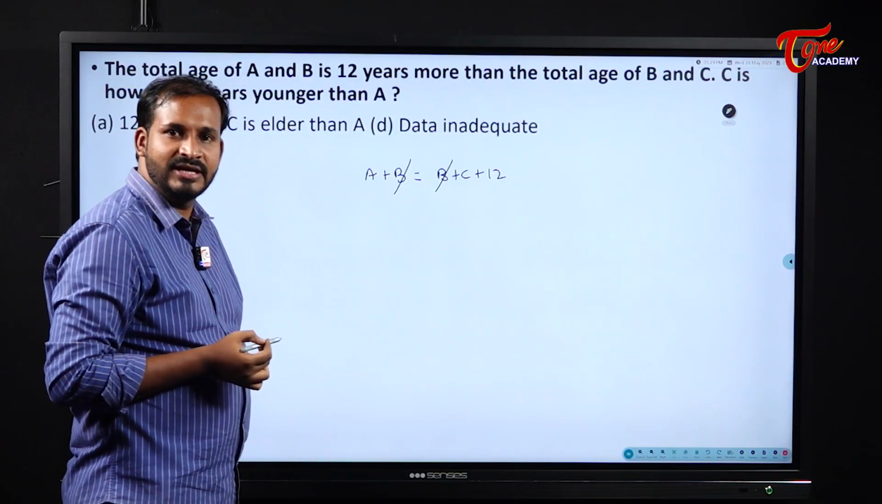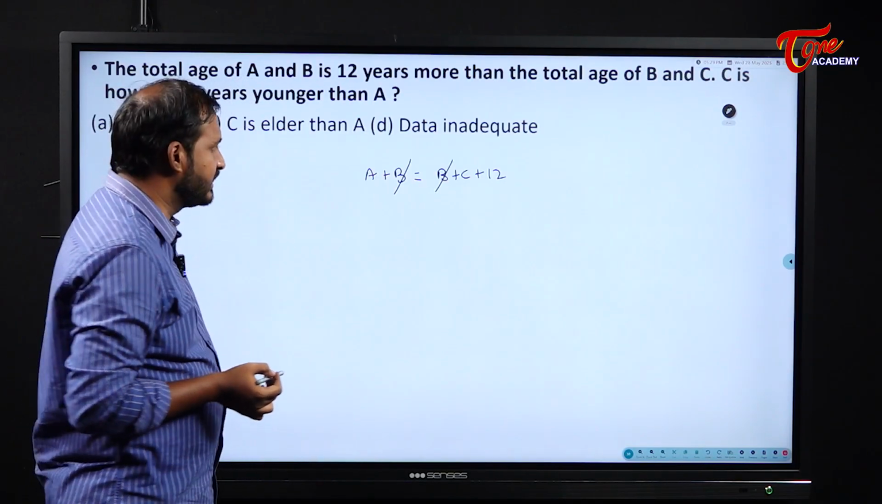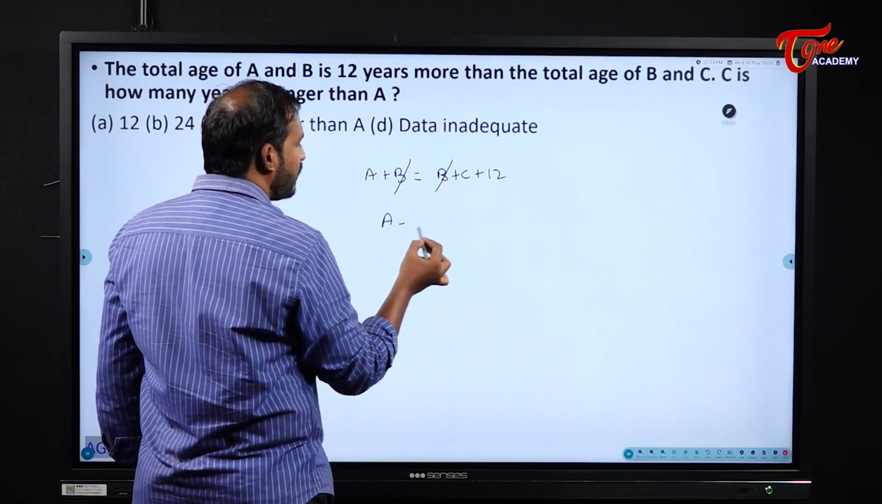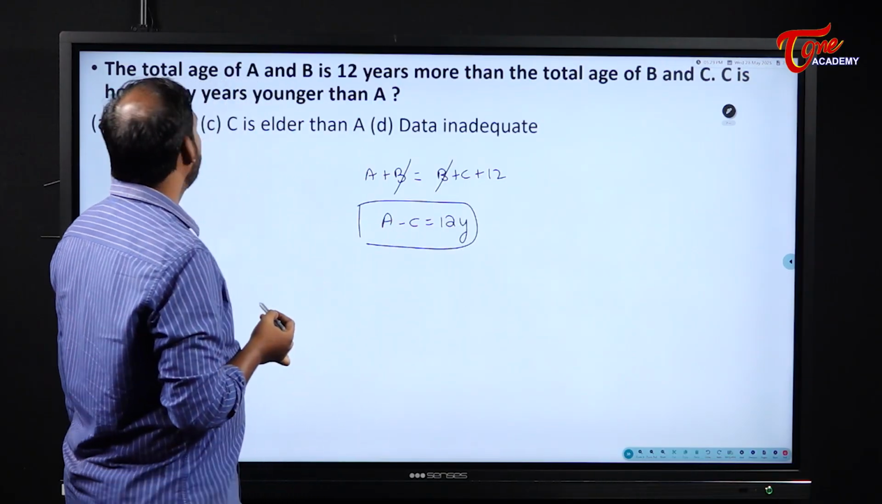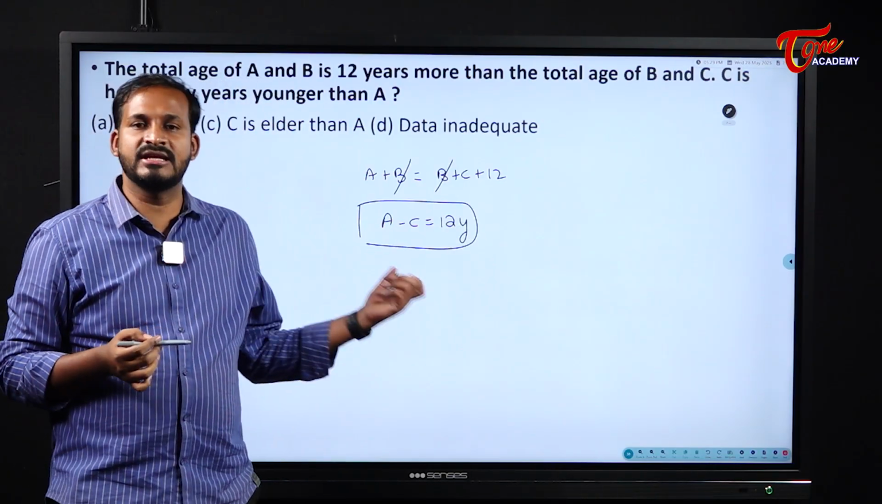What it becomes? B and B will get cancelled, right? B and B will get cancelled. Now A minus C will become what? 12 years. That is the thing they are asking, right? C is how many years younger than A? Younger than A means the difference between their ages.